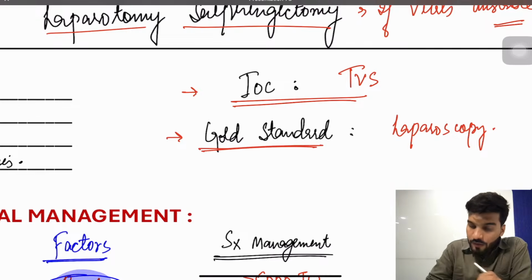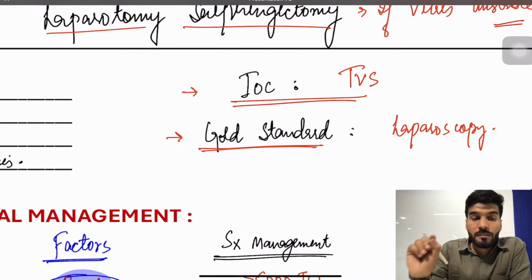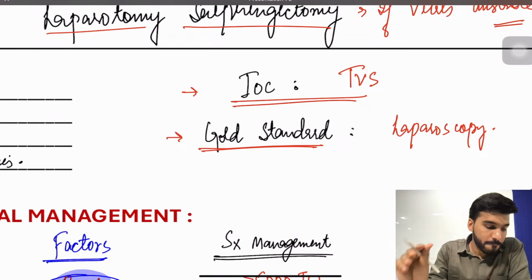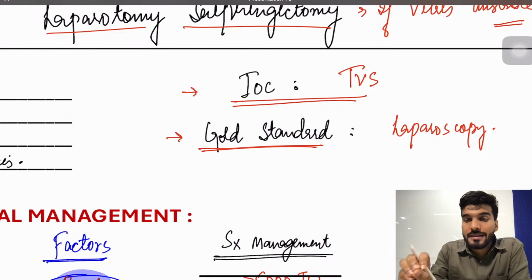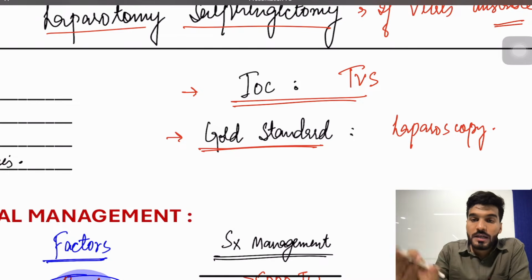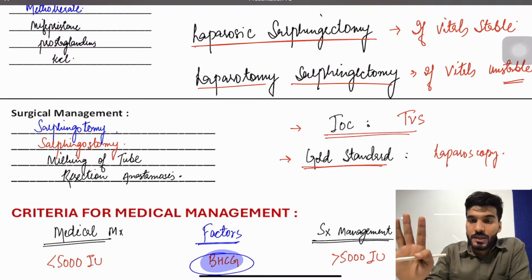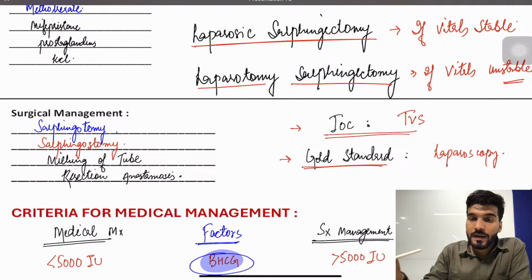Now remember guys, we also check the beta hCG levels. If a question mentions USG is inconclusive, what will be your treatment? First we have to diagnose whether the pregnancy is inside the tube or inside the uterus, so you are going to do beta hCG levels. Now, beta hCG levels, three scenarios. If it is doubling after 48 hours, it is going to be intrauterine pregnancy.